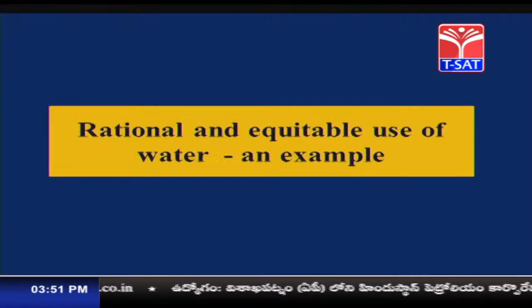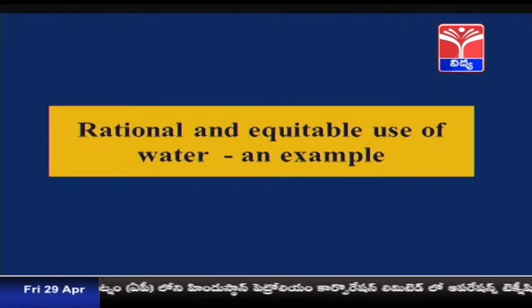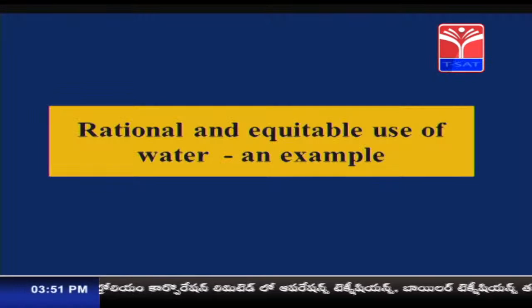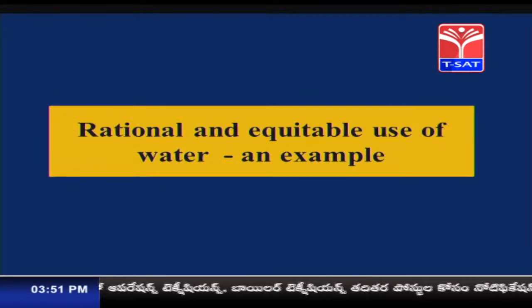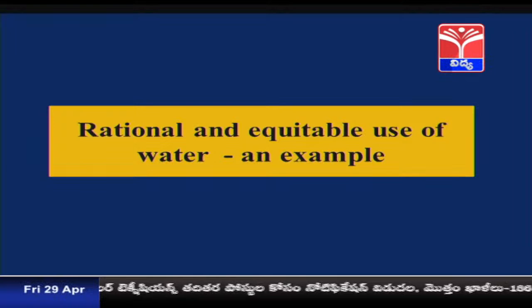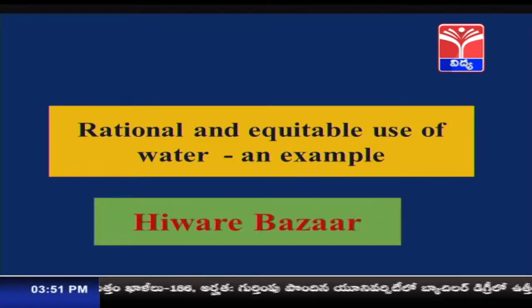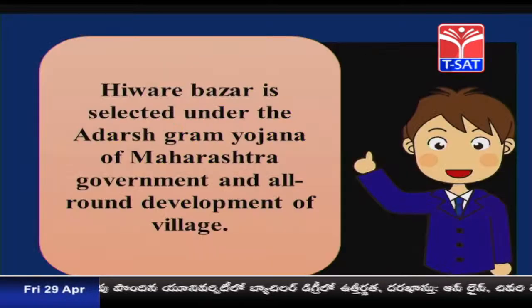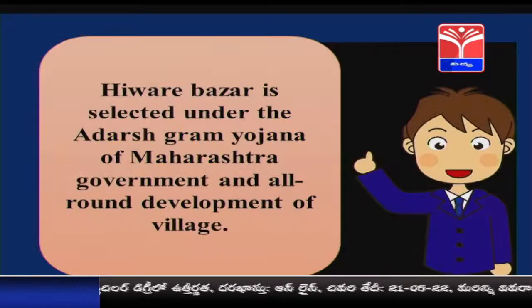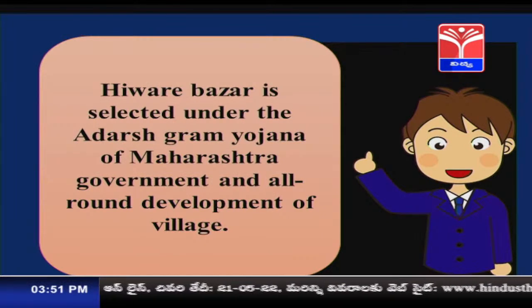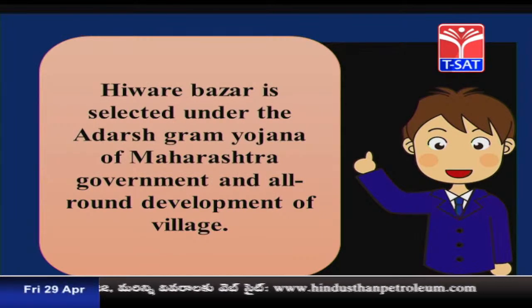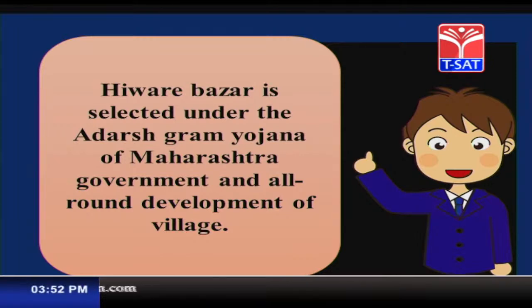Now let us go for the next very important concept, that is rational and equitable use of water. Let us study about rational and equitable use of water, with the example of Hivre Bazar. Hivre Bazar is located in Maharashtra, and the Maharashtra government selected it under the Adarsh Gram Yojana.